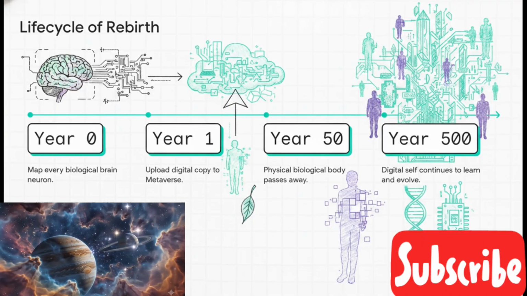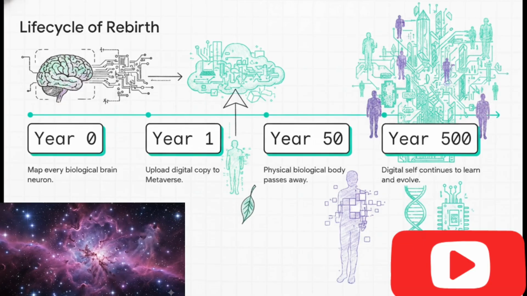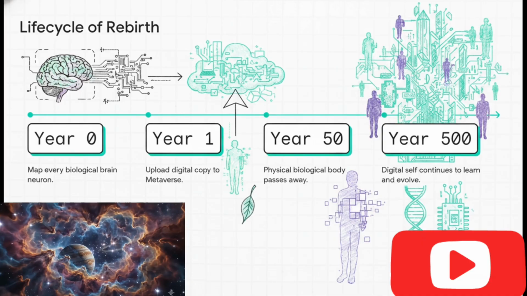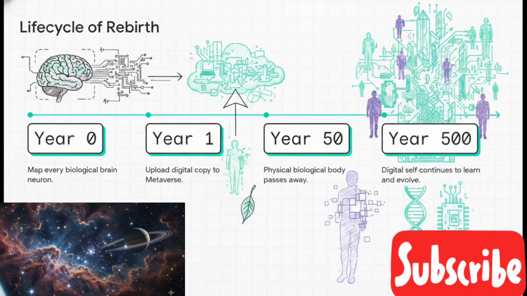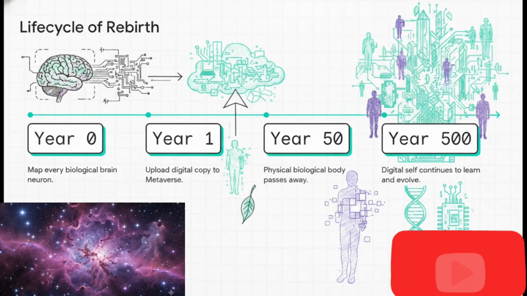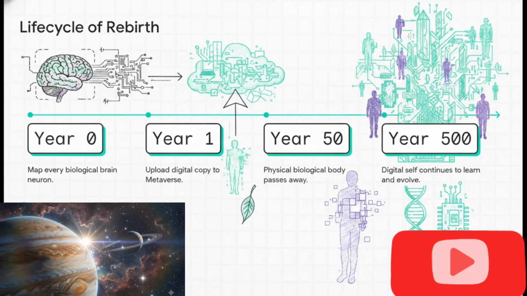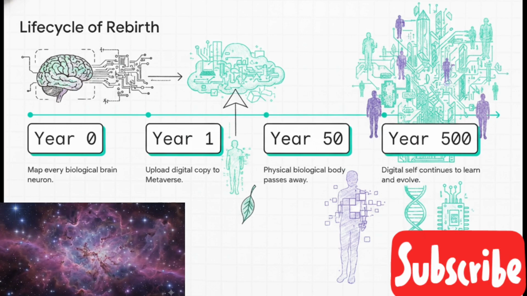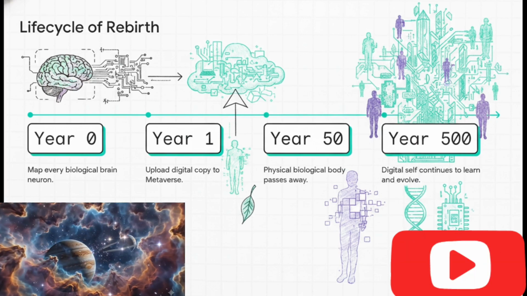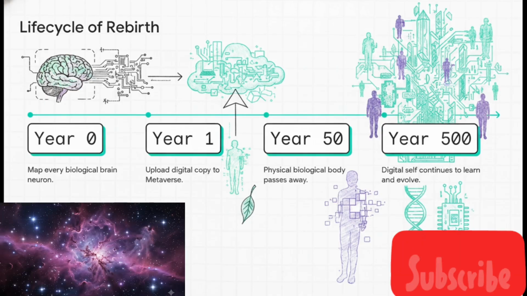Imagine at year 0, we finally have the tech to map every single biological brain neuron, every memory, every tiny personality trait. By year 1, we upload that precise digital copy directly to the metaverse. Now fast forward to year 50, the physical biological body naturally passes away. But look at year 500, the digital self continues to learn, grow, and evolve inside your server architecture, centuries after their biological hardware failed. Humanity literally becomes the very first species to exist simultaneously across physical and digital realities.